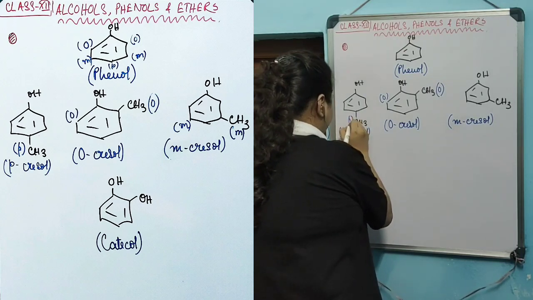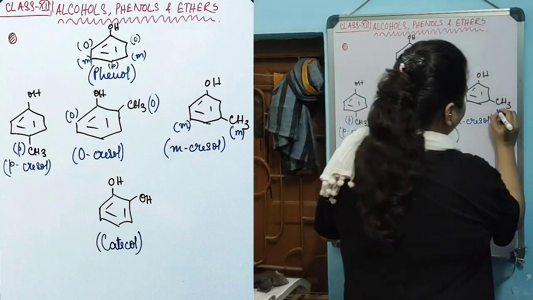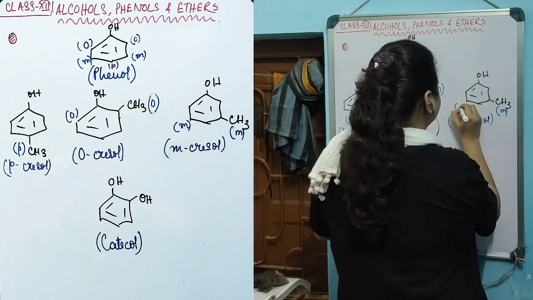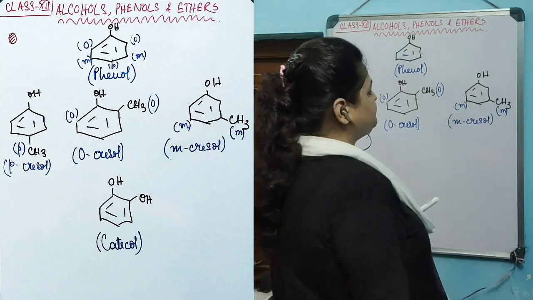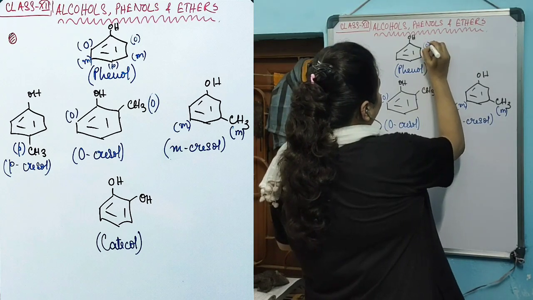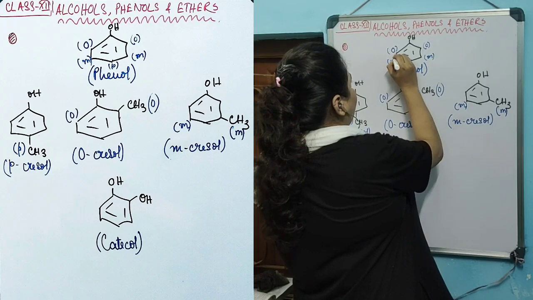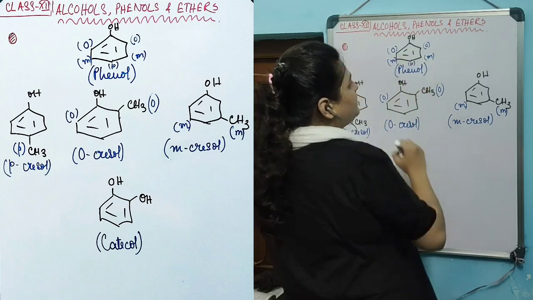Because this is the para position, right opposite the functional group OH, and this is a meta position, and this is also a meta position with respect to OH. Therefore, with respect to OH, these two positions are ortho, these two positions are meta, and this position is known as the para position.